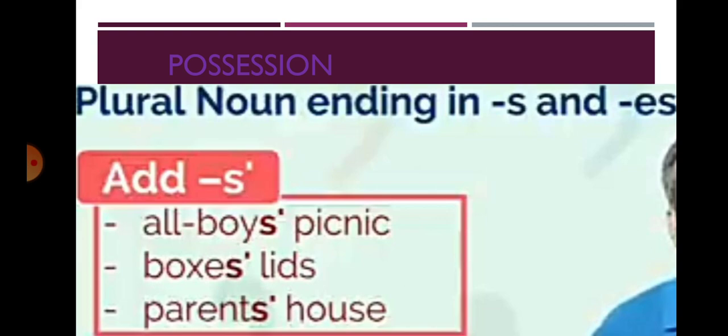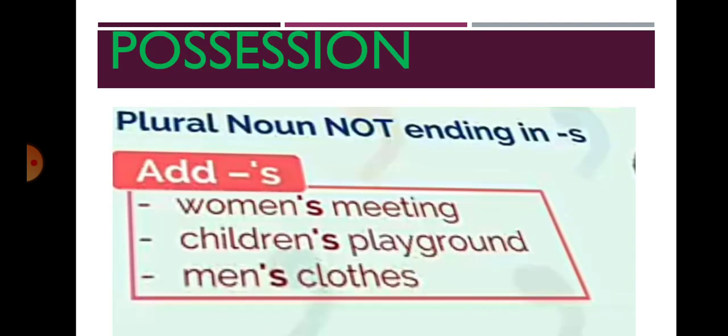Next, boxes' lids. Which lids are these? These are this boxes' lids. Here boxes is a plural one. So what is the plural form of box? Boxes. So boxes, then s after the apostrophe. Then parents' house. Parents refers to both, isn't it? So we are using s after the apostrophe.